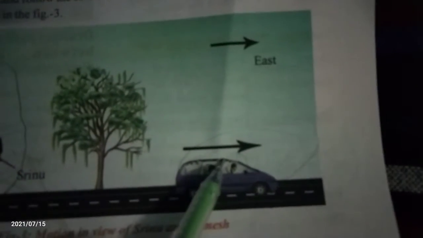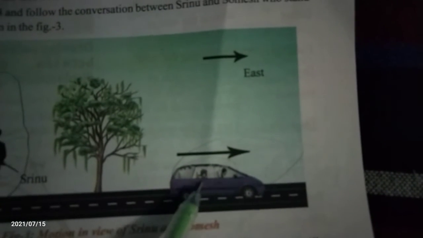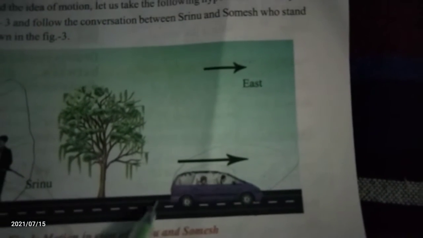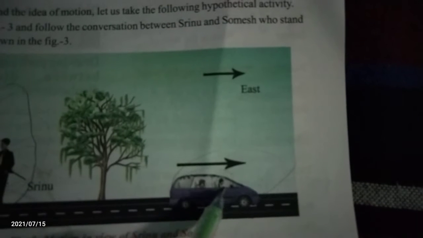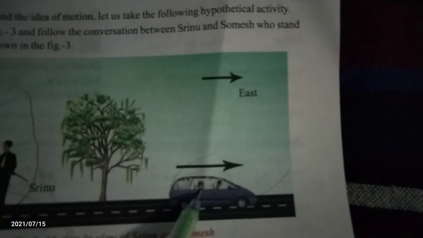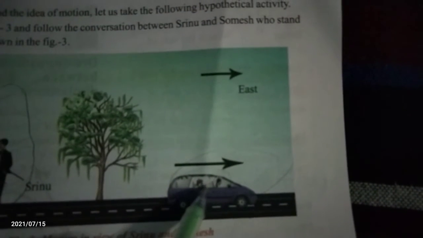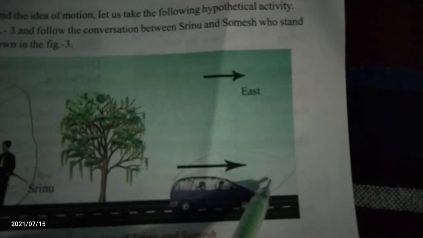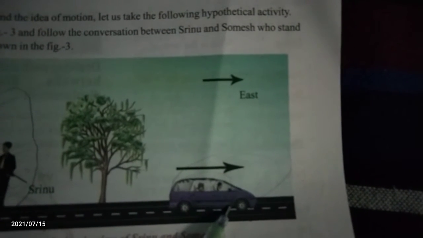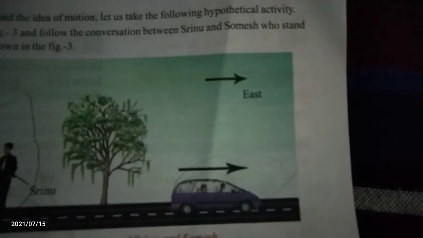Here the two people, the driver and the passenger, are in a state of rest, whereas only the car is traveling. The car is in a state of motion.